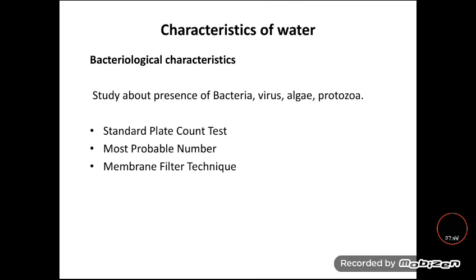Next one is bacteriological characteristics. It is nothing but the study of the presence of bacteria, virus, algae and protozoa. That is, it is the study of the harmful things. The bacteria may be pathogenic bacteria, or it may be harmless bacteria. So these microscopic characteristics will give the study of the presence of bacteria.